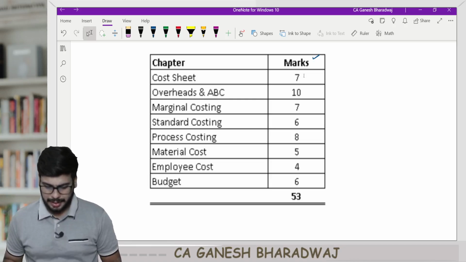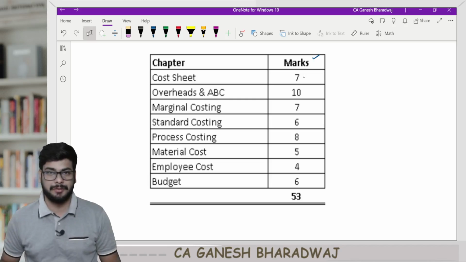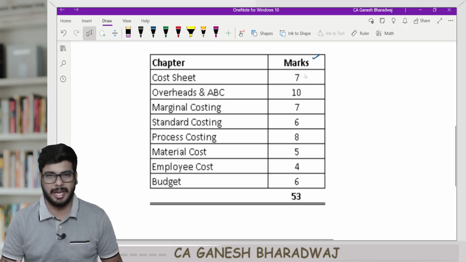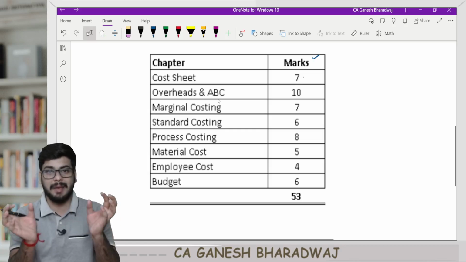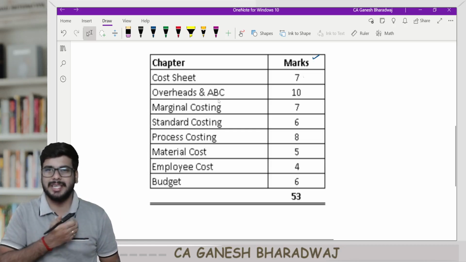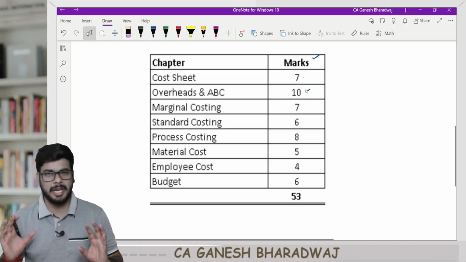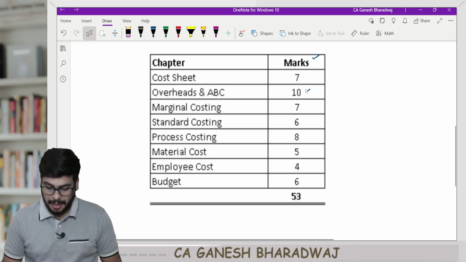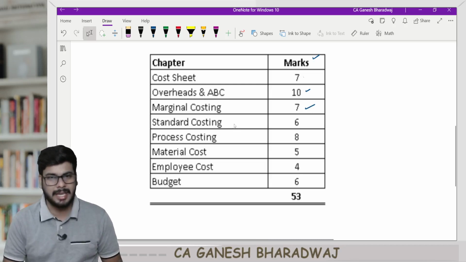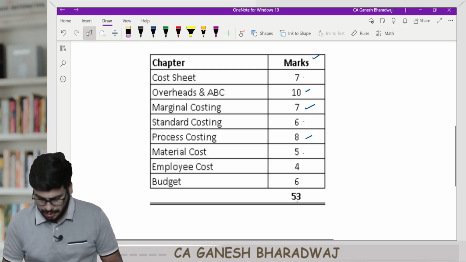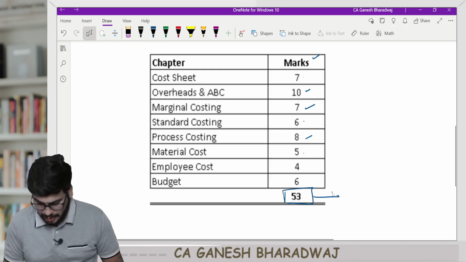Now, if you look at this, guys, I'm talking once again about the descriptive component. Cost sheet, in my opinion, can come for about 7 or 8 marks. Overheads and ABC I have clubbed together, because ABC is nothing but an extension of overheads. It can come for approximately 10 marks overall, is what I feel. Marginal costing 7 marks, standard costing 6 marks, process costing 8, material 5, employee 4, and budget 6. If you total this up, it comes out to 53 marks out of the 70 mark component.